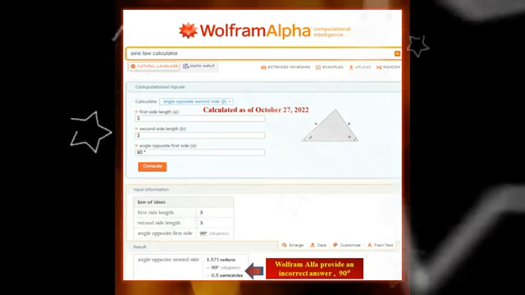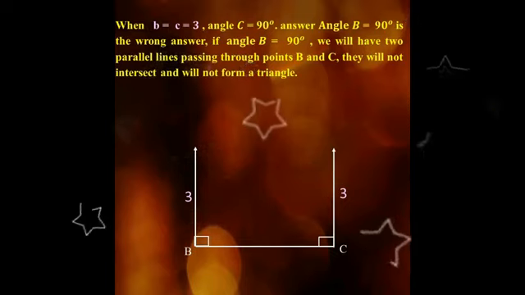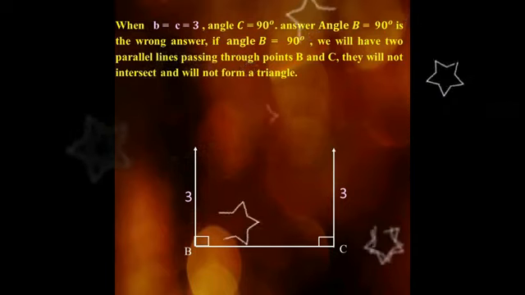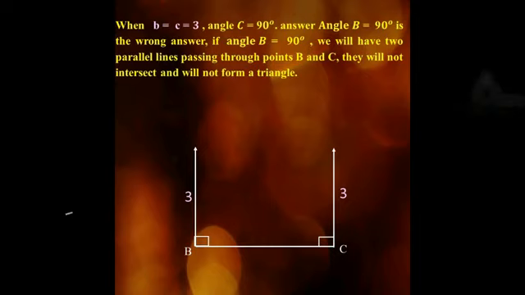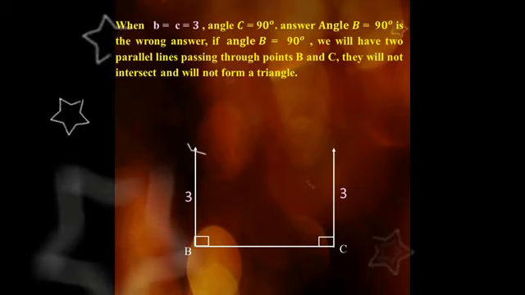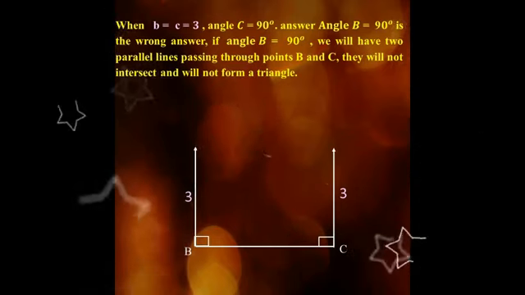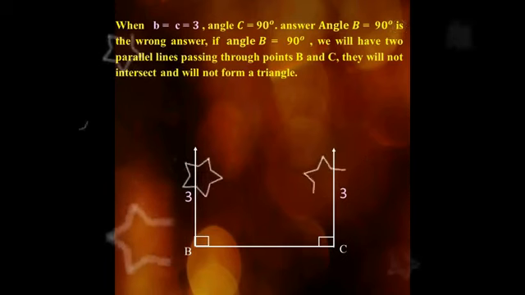Wolfram Alpha provides angle B is 90 degrees. For triangle ABC, when b equals c equals 3, angle C equals 90 degrees, the answer angle B equals 90 degrees is the wrong answer. If angle B equals 90 degrees, we will have two parallel lines passing through points B and C. They will not intersect and will not form a triangle.